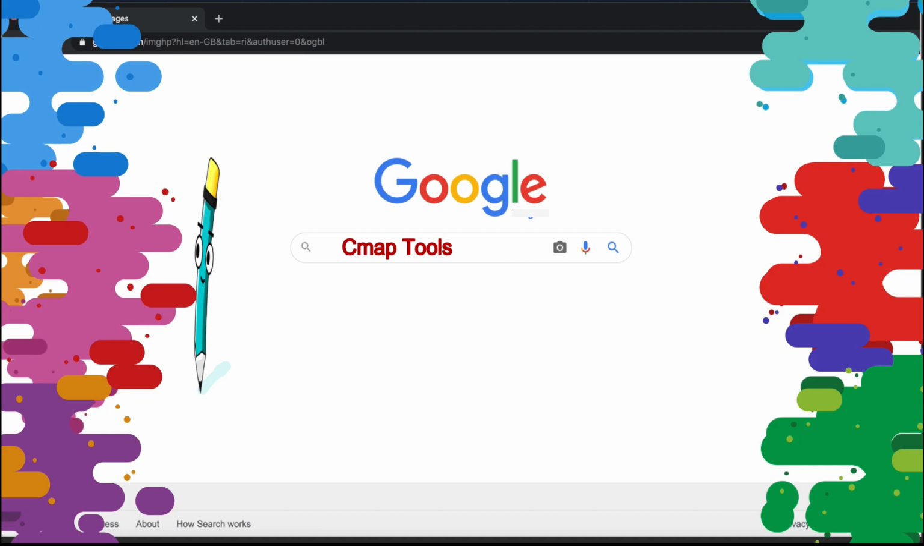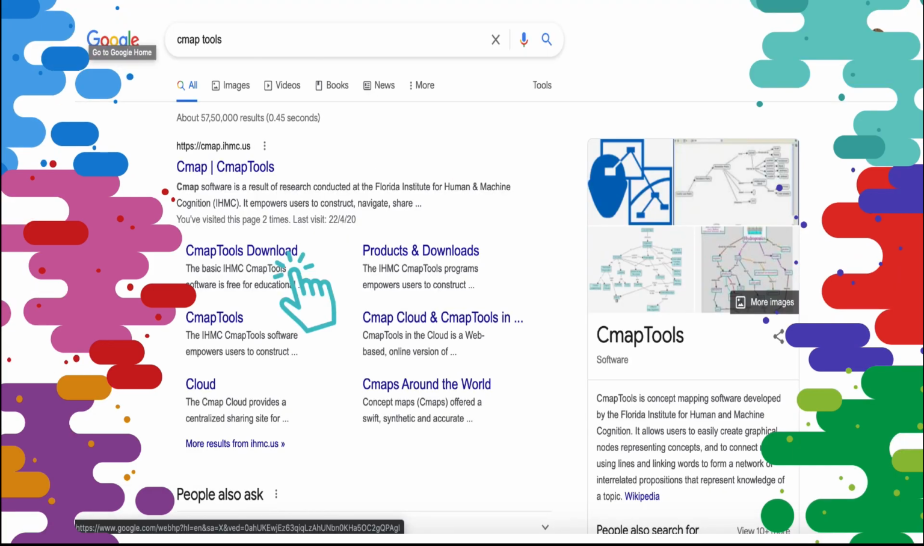Please do remember to type CMap tools when you wish to install your CMap tool software. The moment you click on enter, the first option that you are going to get is cmap.ihmc.us. Please remember to install the software only from this site.